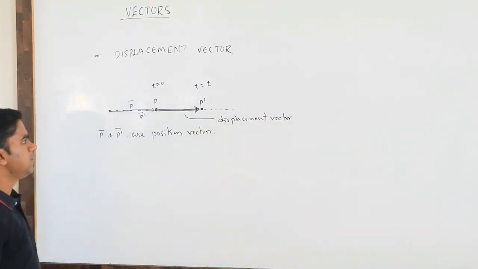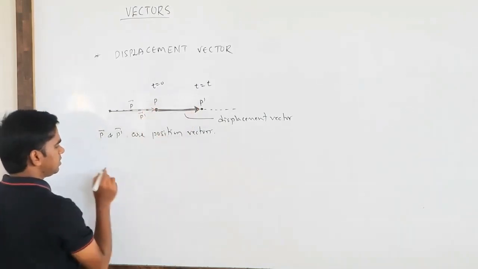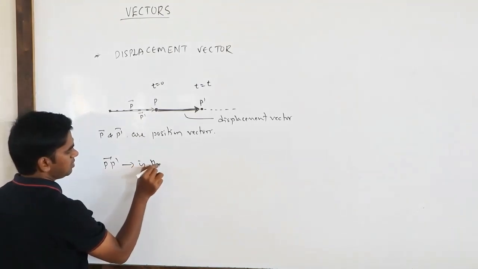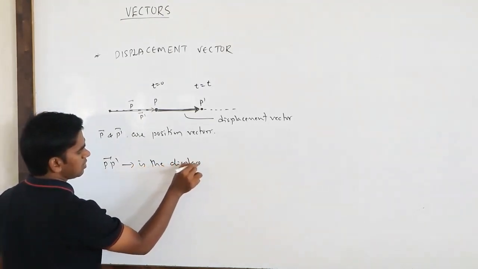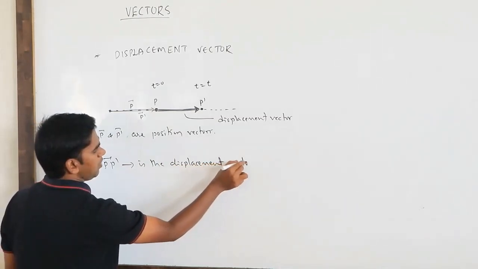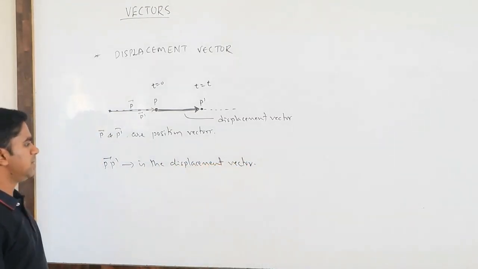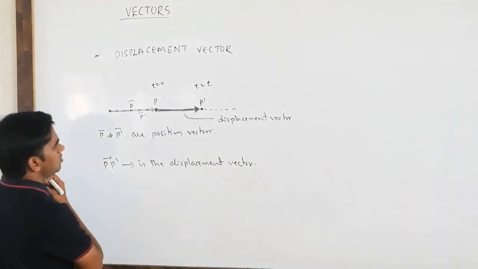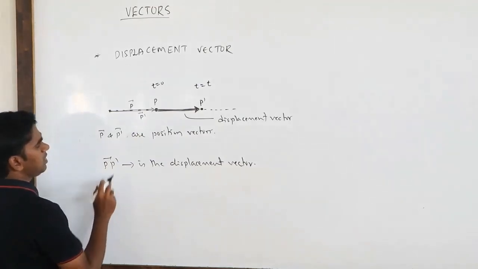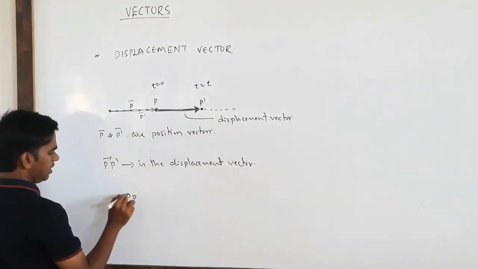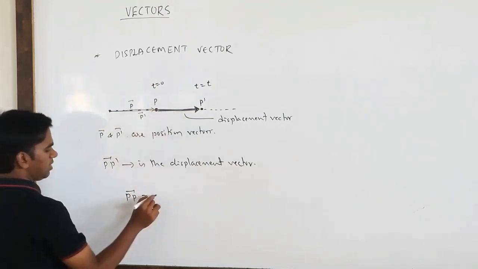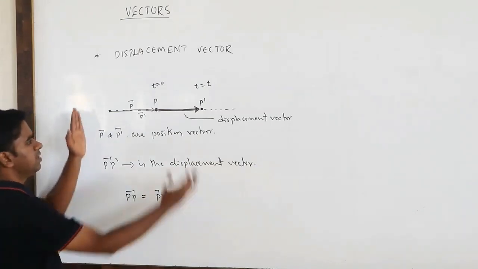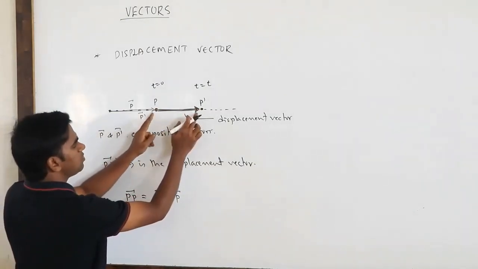I hope you are getting it. So what is the displacement vector here? The vector from P to P dash is the displacement vector, the vector that represents the displacement of the particle or object. You can get it as vector P dash minus vector P. This minus this will give you the displacement.